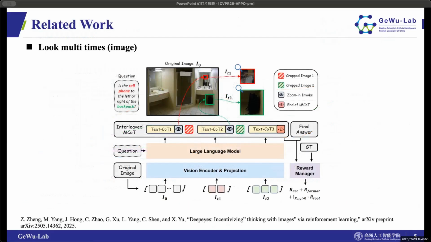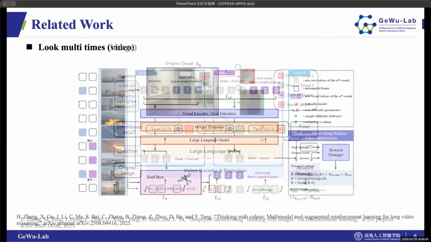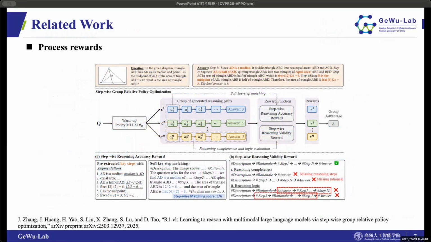There have been several recent works. Some researchers proposed mechanisms to let models look multiple times at images or videos, while others designed stepwise process rewards like in R1-VL. However, all of these efforts approach the problem from the perspective of enhancing the model's reasoning capabilities, while overlooking the importance of perception in multimodal scenarios.